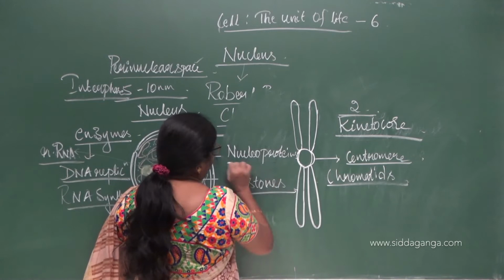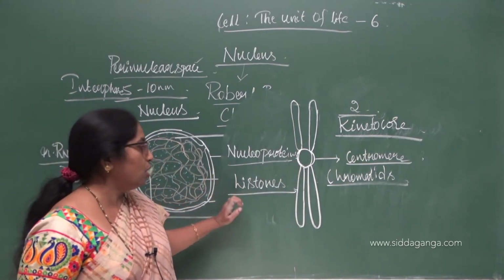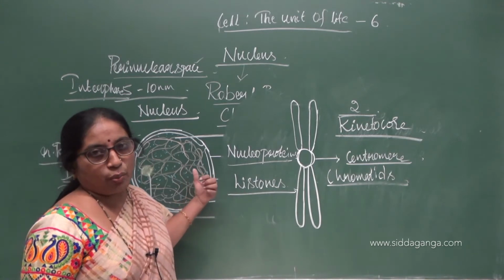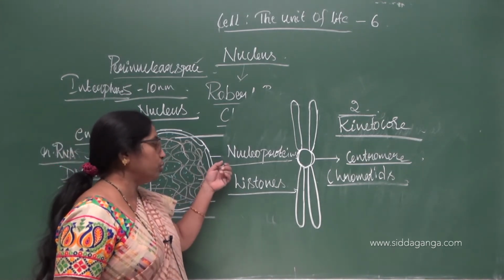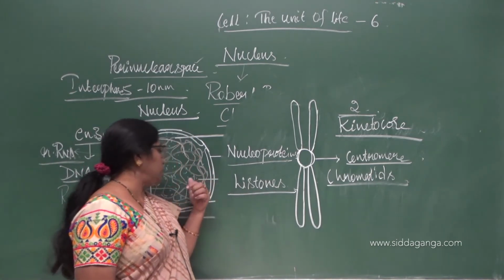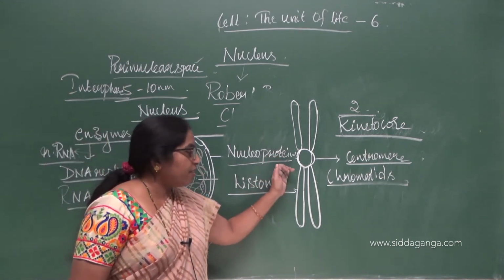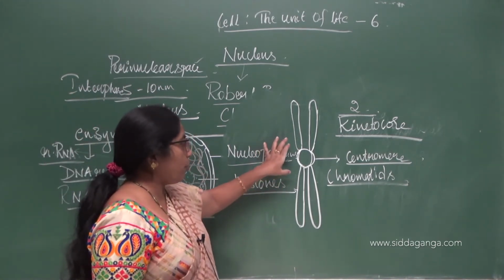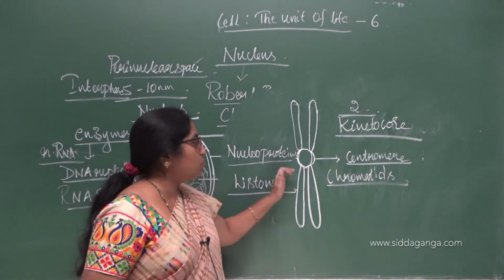So nucleoproteins, that is nucleic acids along with various proteins, and histones make up this chromatin, or the chromosomal fibers. A metaphase chromosome looks more distinct, and this is the morphology of the chromosome at the metaphase stage.